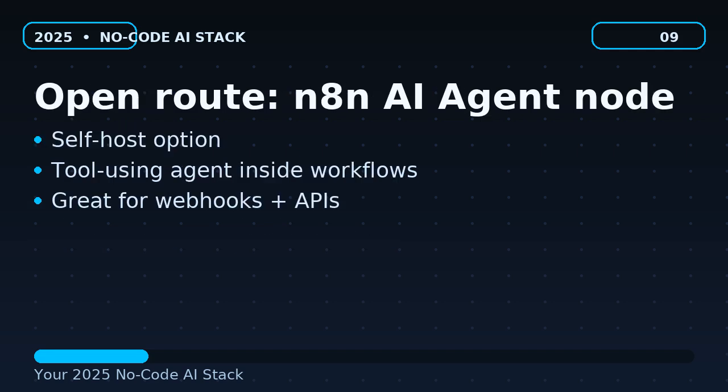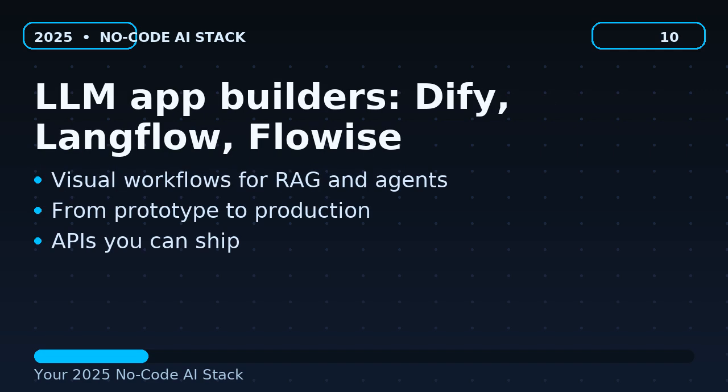Open route, N8N AI agent node. On-screen bullets: self-host option. Tool-using agent inside workflows. Great for webhooks, APIs. Voiceover: If you want more control, N8N is popular because you can self-host and still use an AI agent node. In N8N's documentation, the AI agent is a tool-using agent that can call connected tools inside a workflow.